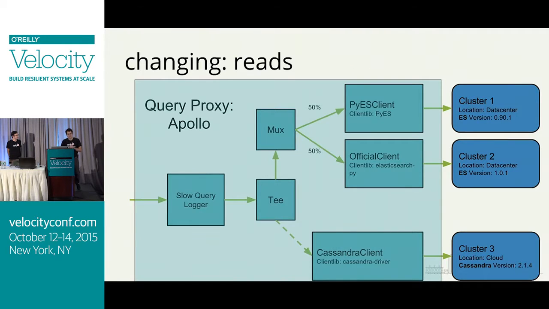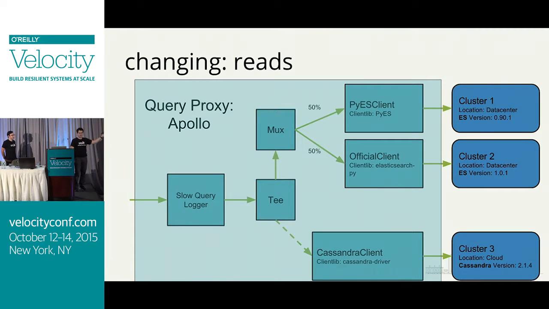Cool. This is especially good when you build lots of cool tools into your proxy. So for example, at Yelp, we use a query proxy called Apollo. We wrote a blog post about it. But the cool part about this is that in this picture, I'm showing you a single data API. So this is like, I want to search for reviews. OK, cool. Well, it used to be implemented with Elasticsearch version 0.90.1 with a client library that we call PyES, right? But we'd like to move it to a modern client library talking to a 1.0.1 cluster.